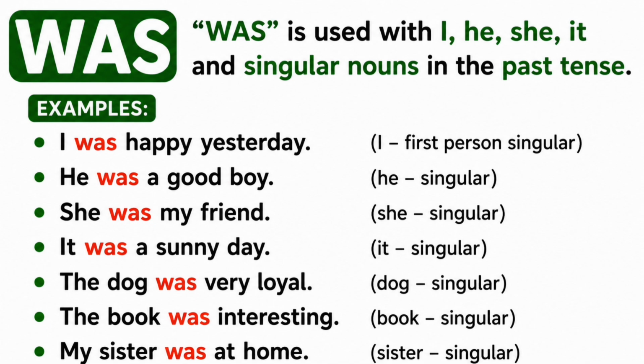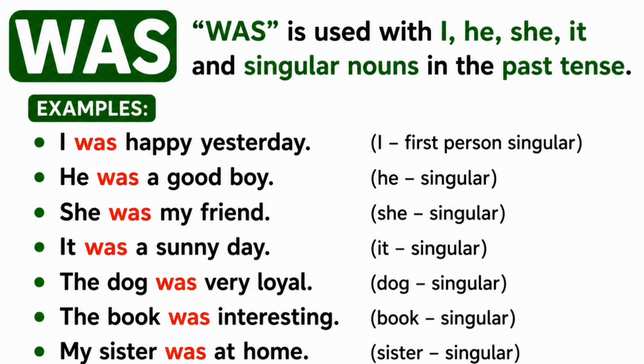Was is used with I, he, she, it and singular nouns. In the past tense, examples: I was happy yesterday. He was a good boy. She was my friend. It was a sunny day. The dog was very loyal. The book was interesting. My sister was at home.